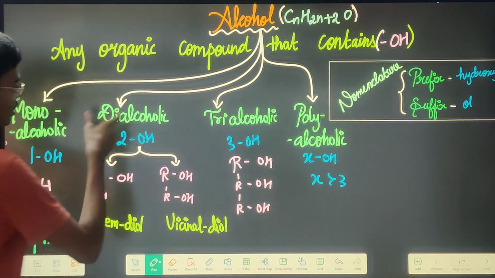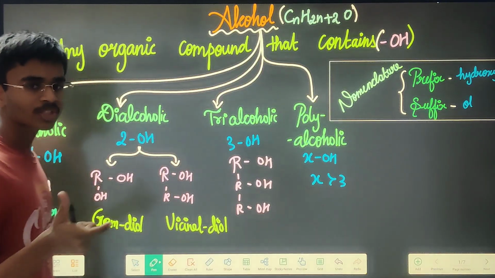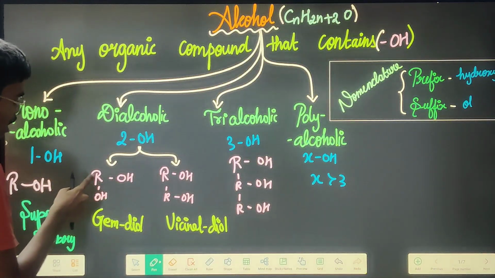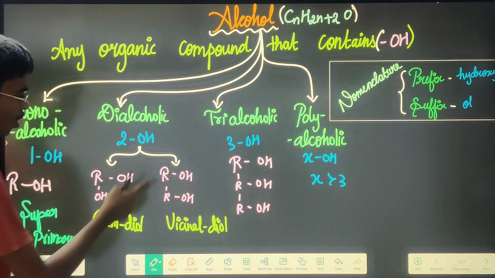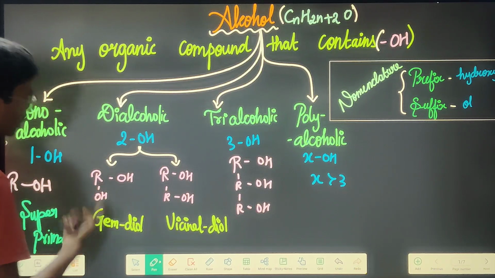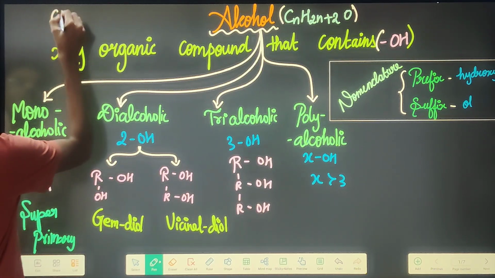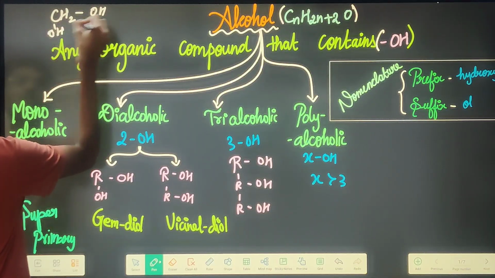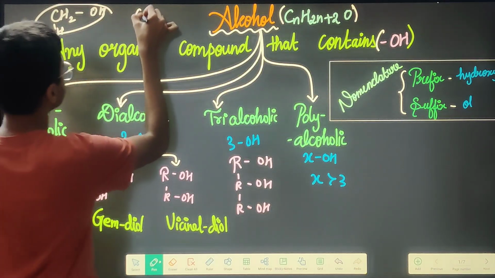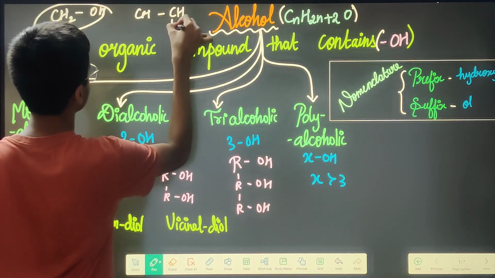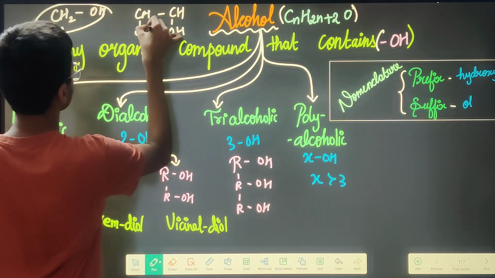Next is an alcoholic compound which contains two OH groups. It is going to be R with OH, OH, like this, or also it can be RR with OH, OH. For example, it can be CH2 with OH, OH, or CH with OH, OH.